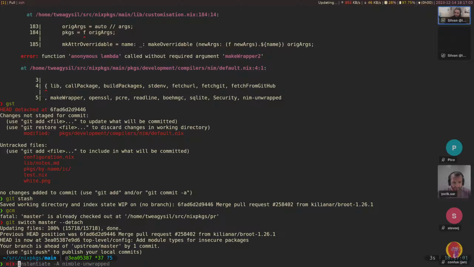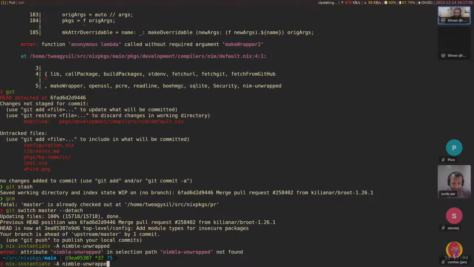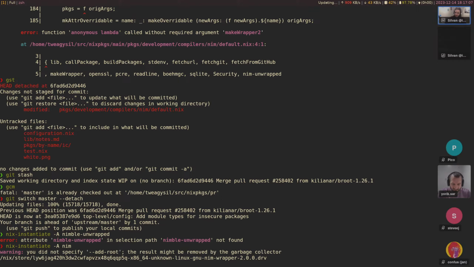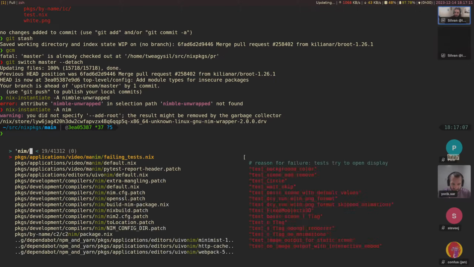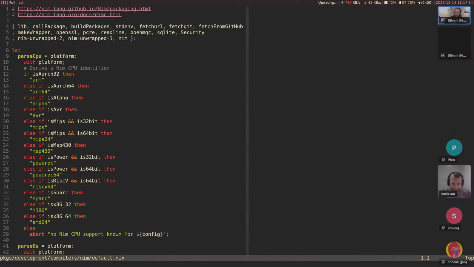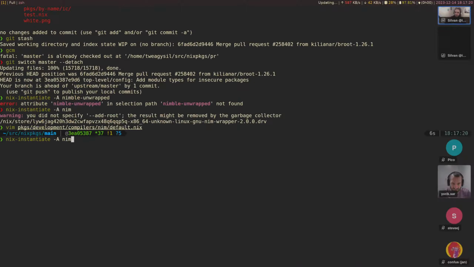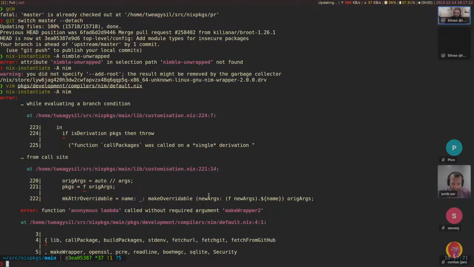So I think I showed this off a couple times before already, but let's say we evaluate nim. Let's go into the nim expression. And now let's try this, make wrapper 2. Try this. Doesn't work.